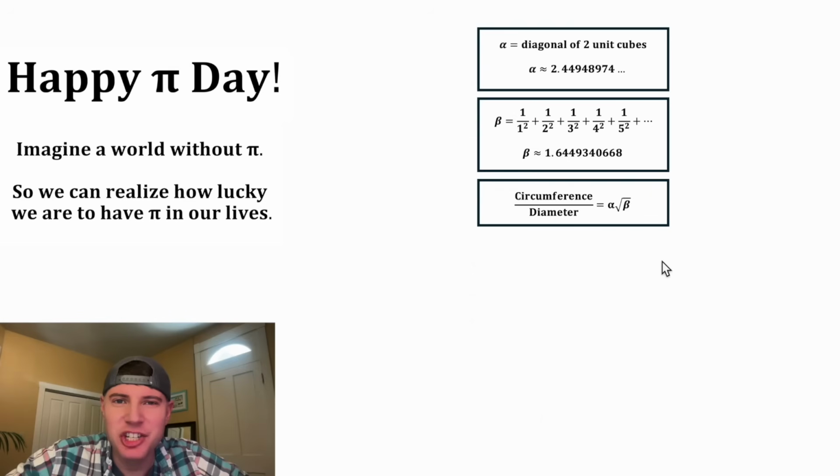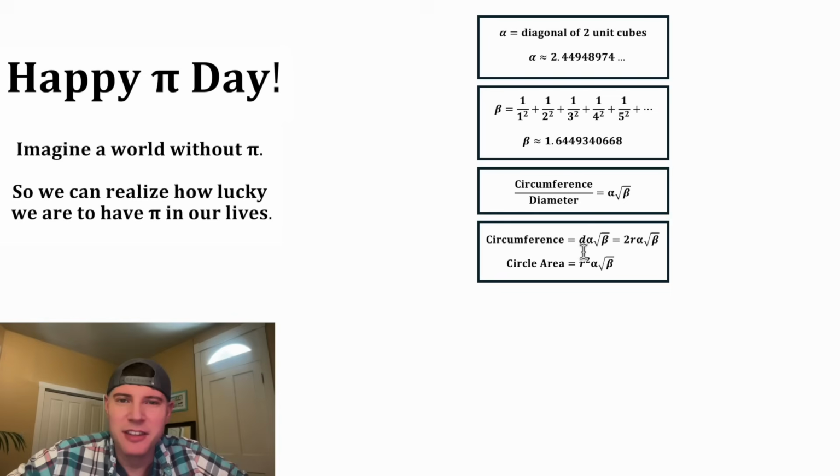When he discovered this, he shared it with the scientific community, and they were so excited. It was official. The ratio of the circumference over the diameter was equal to alpha times the square root of beta. There was no need to simplify this further. And then a whole bunch of math followed from there. The circumference of a circle was found to be the diameter times alpha times the square root of beta. Or you could also say 2 times the radius times alpha times the square root of beta. And the area of a circle was r squared alpha root beta.